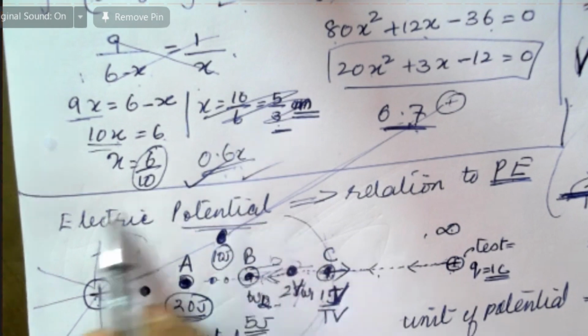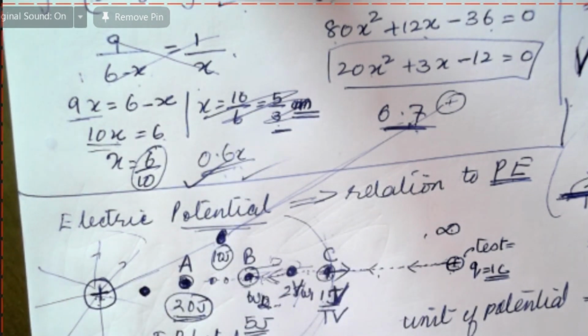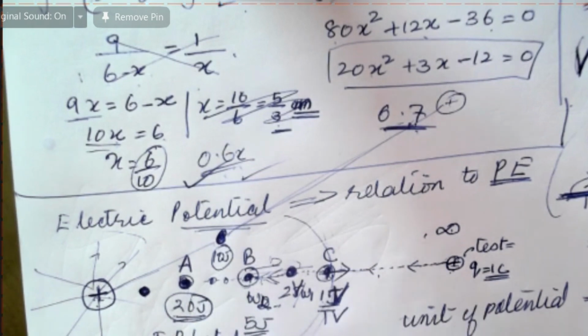Okay, every point in the electric field has a tendency to give some energy, which is called potential. So how do we define potential? Potential is defined as, memorize right now, work done to bring... It's not actually the concentration of charges, not how closely charges are. Potential means, potential is potential.